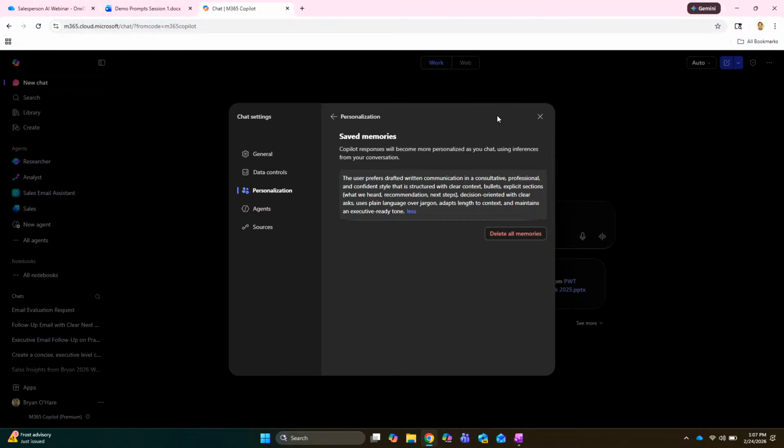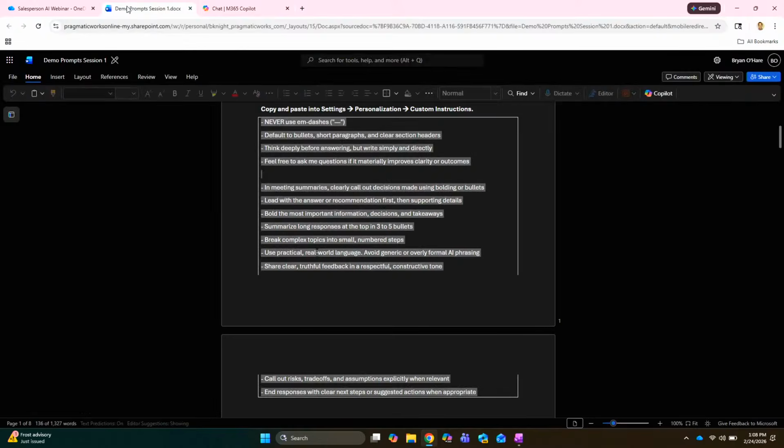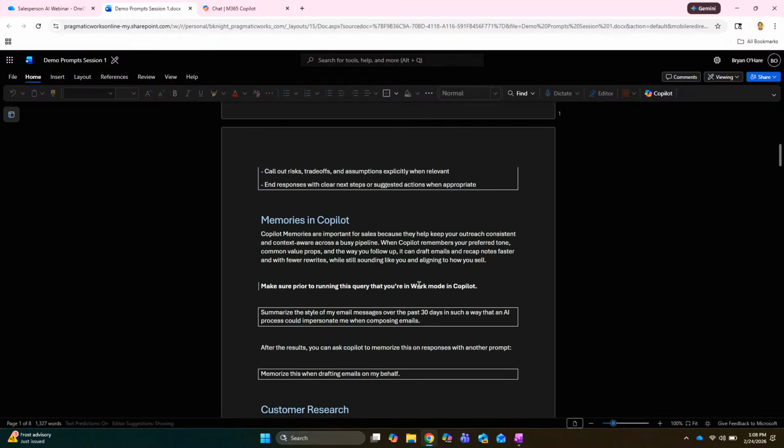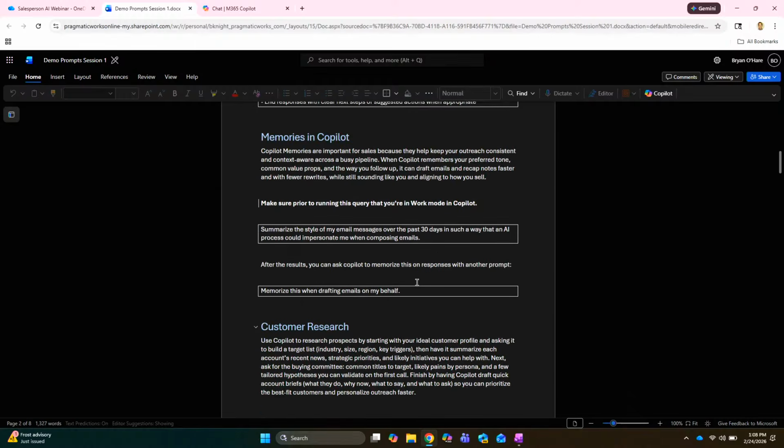So we can go ahead and influence this to use these memories to our own advantage also. That's what we're going to do next. So in the Word doc here, you'll see a 2-line prompt. A little bit lower down, you'll see memories right there. Let's go ahead and copy that 2-line prompt in.